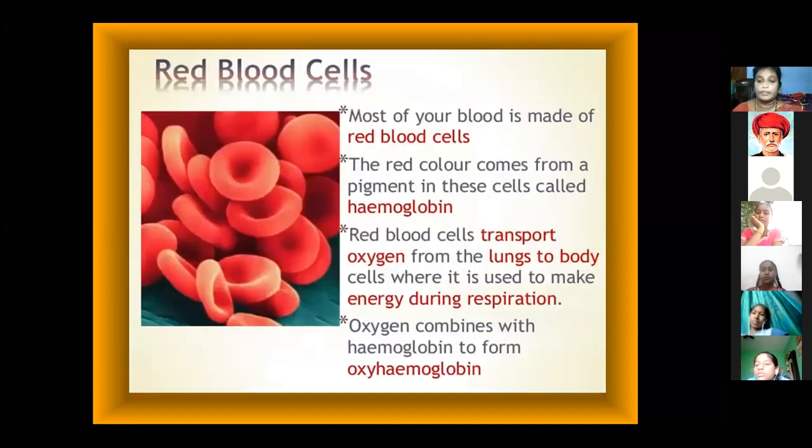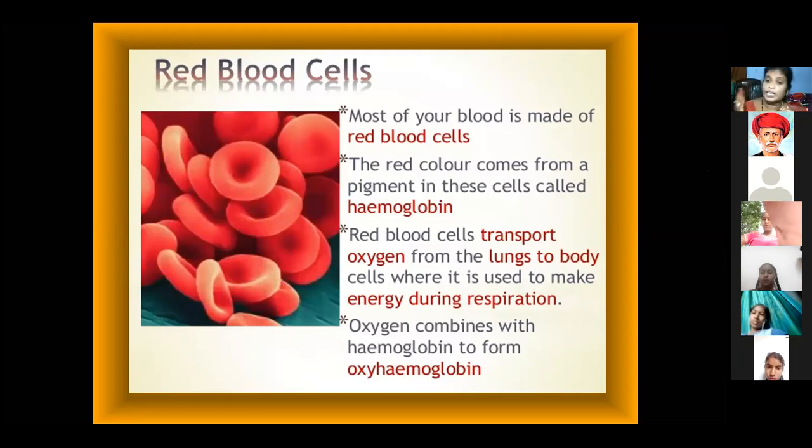See, first I'll explain the red blood cells, ma. These are the main blood cells in every human, and every living organism also. Most of your blood is made up of red blood cells, ma.